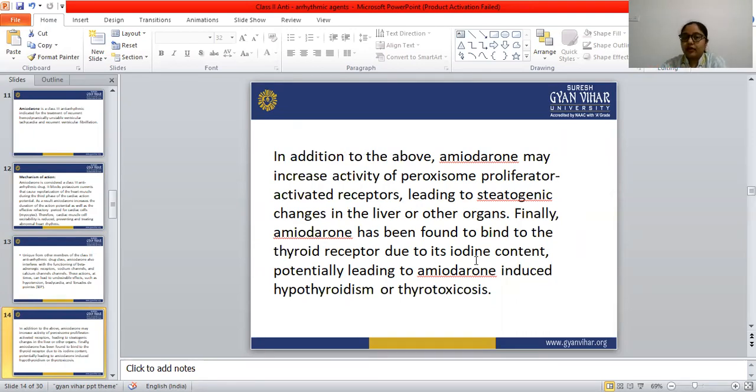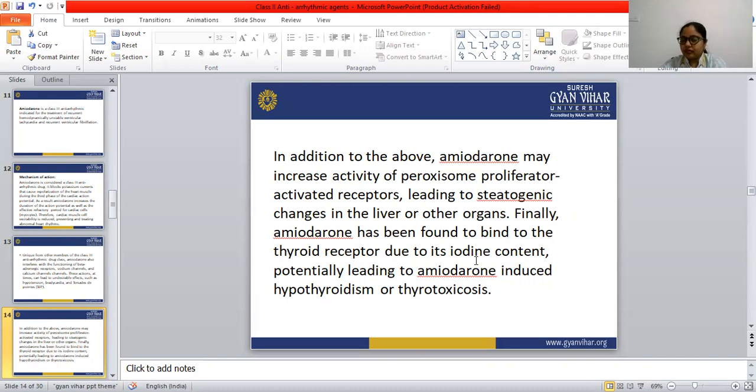So amiodarone is also found to bind with the thyroid receptor, because there are two molecules of iodine in the structure. This binding potentially leads to amiodarone-induced hypothyroidism or thyrotoxicosis. So what is the side effect of amiodarone? It causes hypothyroidism or thyrotoxicosis. Due to the presence of iodine, amiodarone tends to bind with the thyroid receptor, and that induces hypothyroidism or thyrotoxicosis.